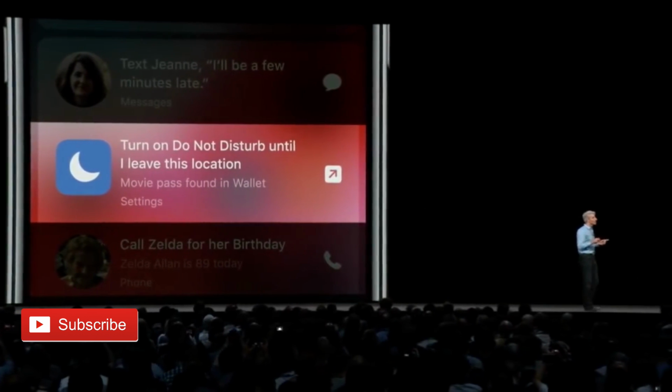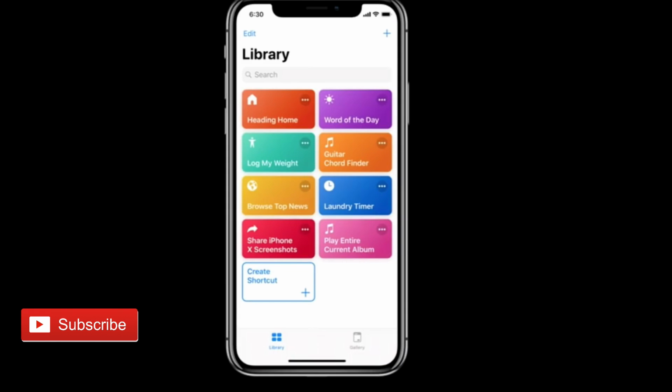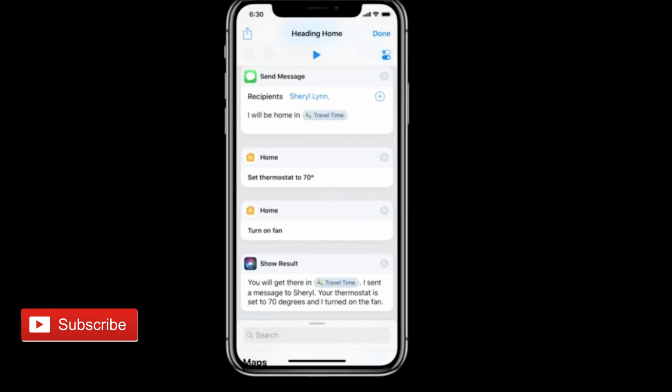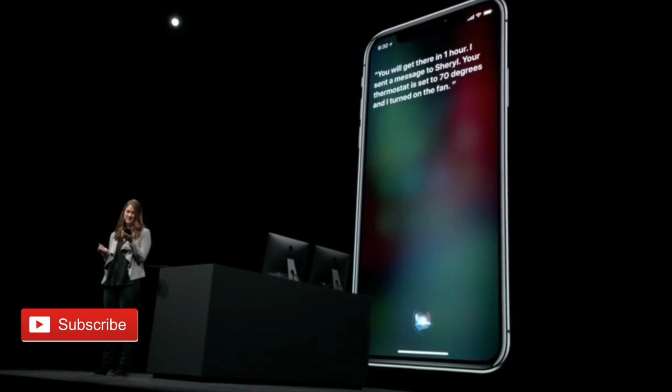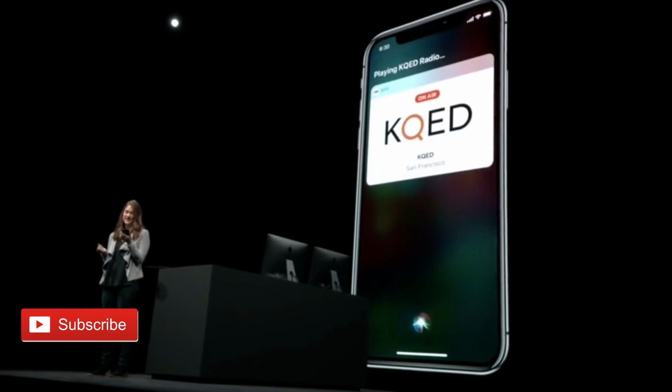If you're close to a movie theater, Siri will suggest that you place your phone in Do Not Disturb mode, and you can create your own shortcuts to trigger a series of events and apps. So if you're heading home, you could create a voice-invoked shortcut like "heading home," and Siri will open Maps to give you the best route to take with traffic. Text your roommate or spouse with an ETA, set your thermostat, and open your favorite Spotify channel or audiobook to listen to on the way home. Siri shortcut commands will work on all Siri devices, including the HomePod and Mac.